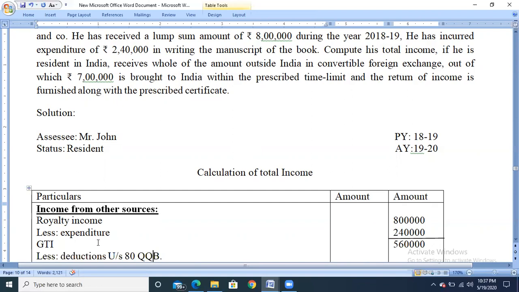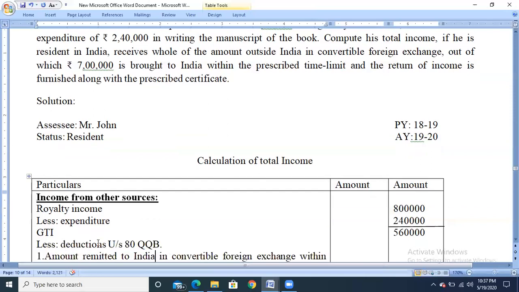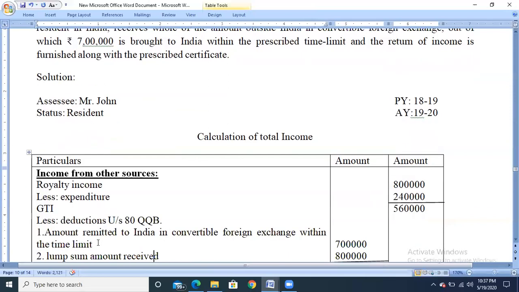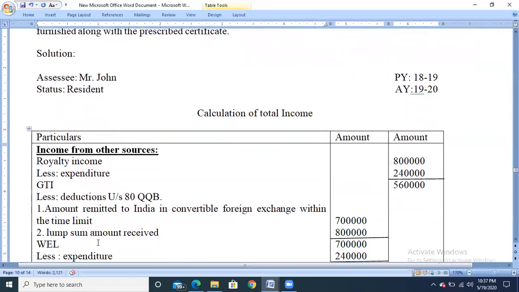Now from the gross total income, we need to minus the deductions, that is 80QQB. So 80QQB is related to royalty income received by the assessee for publishing books purely of a literary, scientific, and artistic nature. Deductions: first, the amount remitted to India in convertible foreign exchange within the time limit.